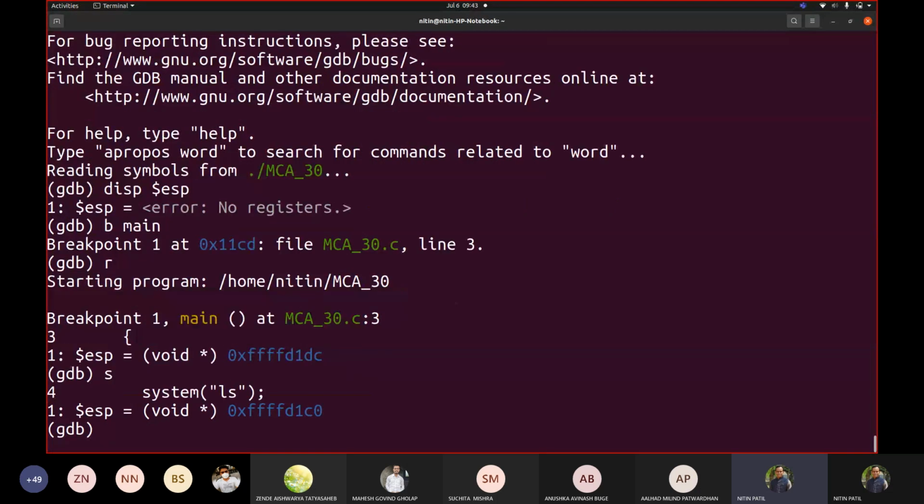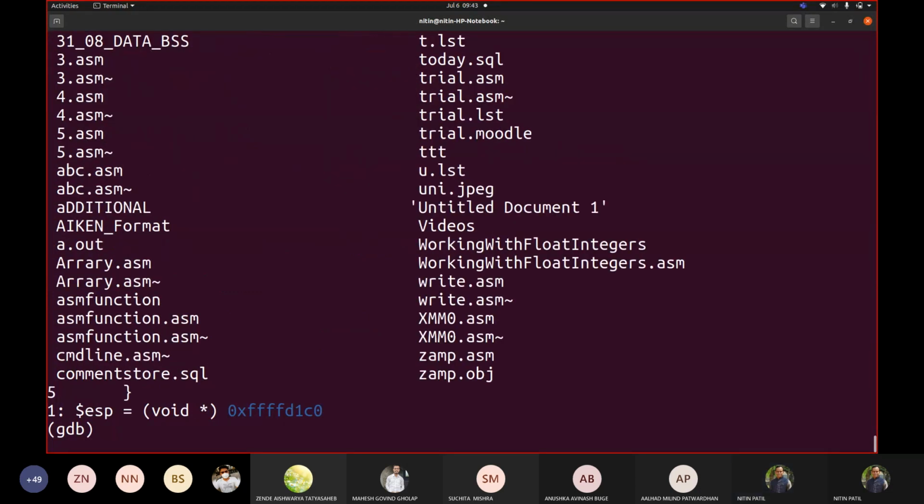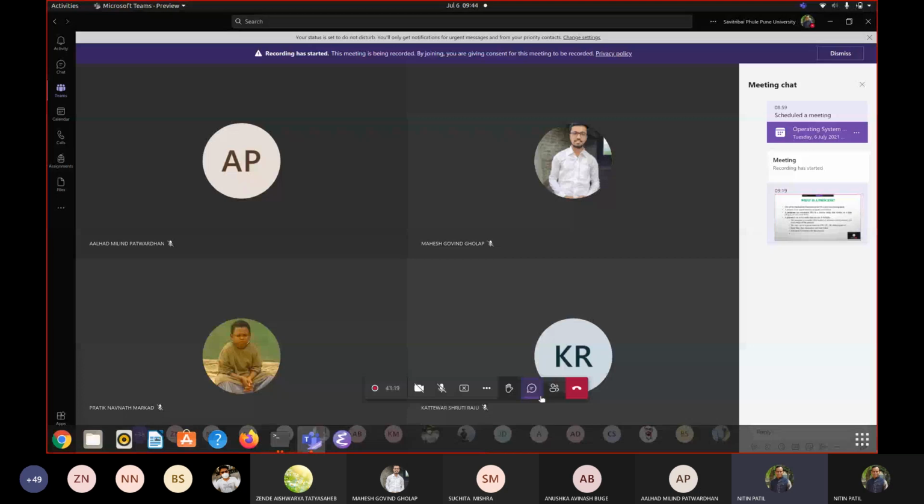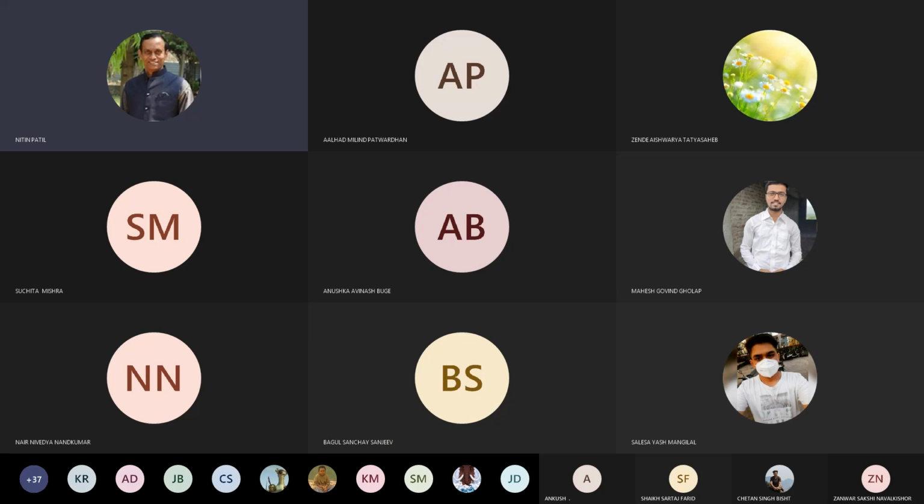So if I say step, because it is going to execute this one, it changes the stack pointer. If I say step again, it executed it and then it comes back with some return address. Now it is somewhere in this function call. So for every function call, a stack and heap needs to be created. What exactly would they be containing? They would be containing some important things like this. Let us check. Okay, what are they?